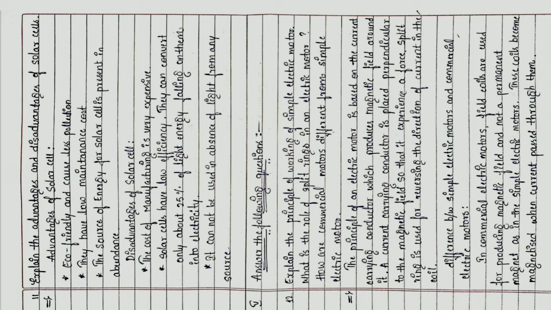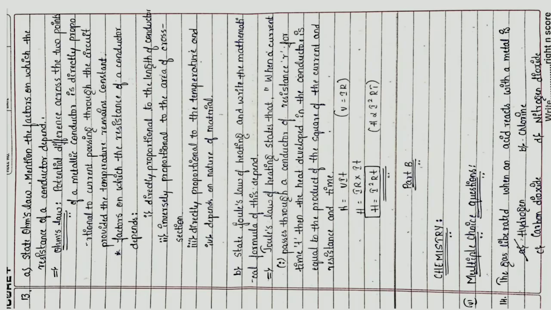Difference between the simple electric motors and the commercial electric motors. In commercial electric motors, field coils are used for producing magnetic field and not a permanent magnet as in the simple electric motors. These coils become magnetized when current passes through them.